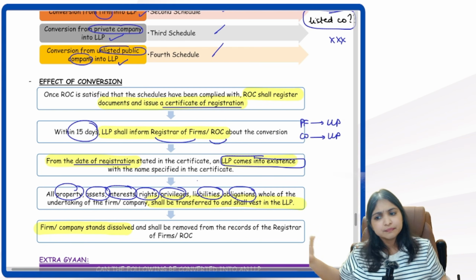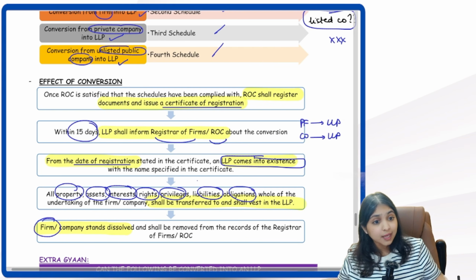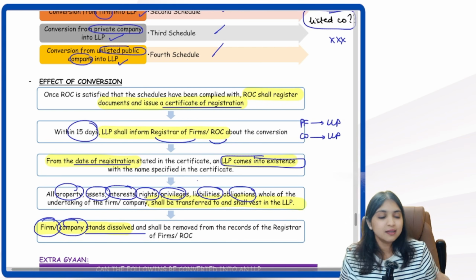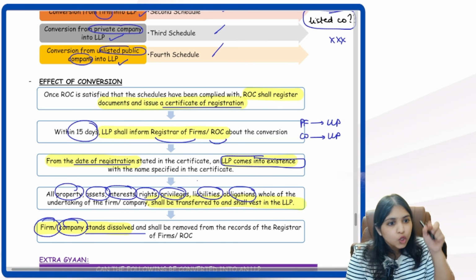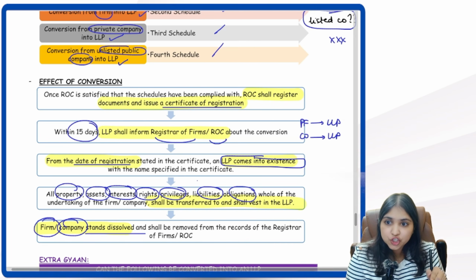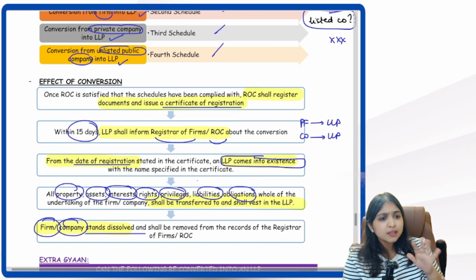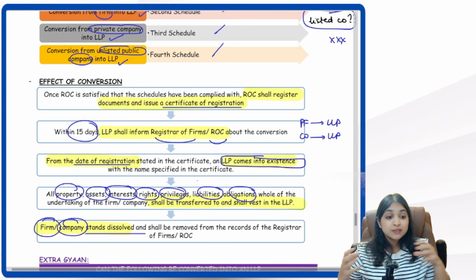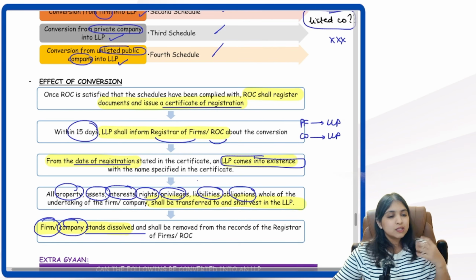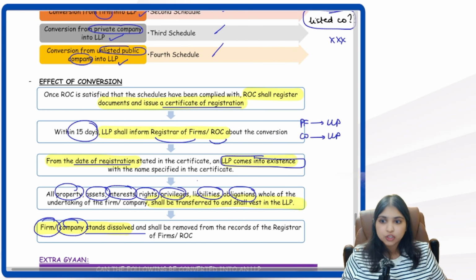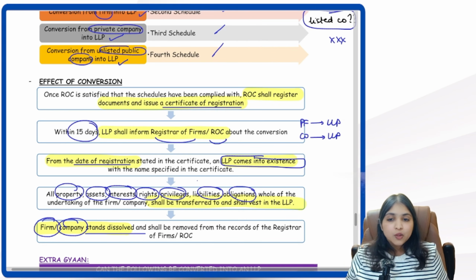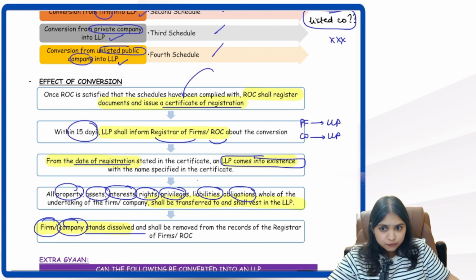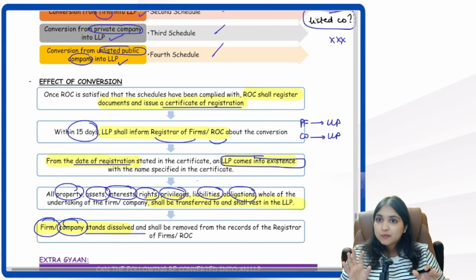And lastly, that old firm, that old company will stand dissolved. Simple guys. So we have to follow the process of conversion which is given in the schedule. If ROC is satisfied that yes, we have followed the process properly, ROC will register the documents and give a certificate of registration. Now, once this is done, whatever date is written in the certificate, from that date, the LLP comes into existence.